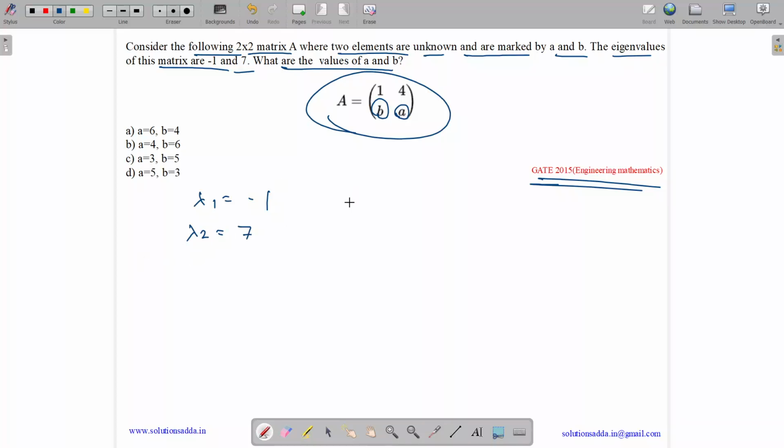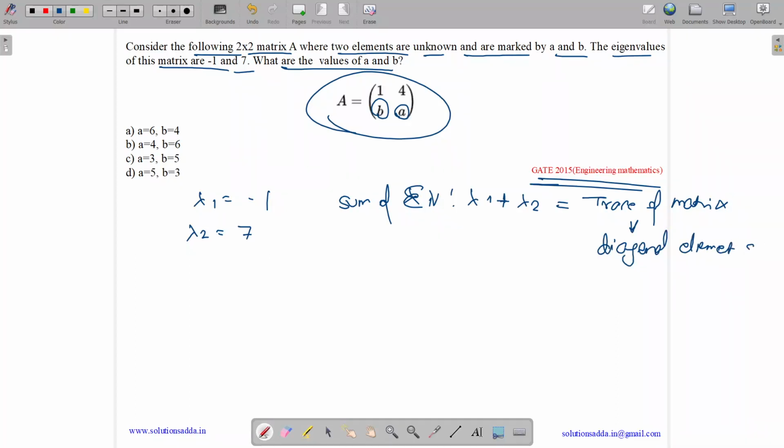Eigenvalues have a property that the sum of eigenvalues, which means delta 1 plus delta 2, or gamma 1 plus gamma 2, equals the trace of the matrix. What is trace? Trace is the sum of the diagonal elements. So we have gamma 1 plus gamma 2, where gamma 1 is -1 and gamma 2 is 7, equals the trace, which is 1 plus a. So 1 plus a equals 6, a equals 5. So we got a equals 5.